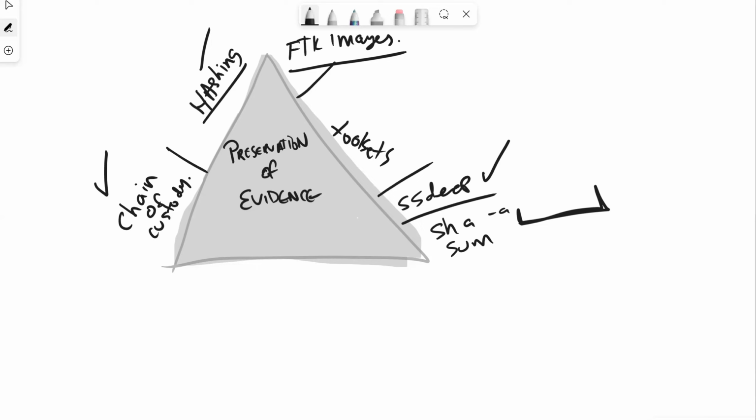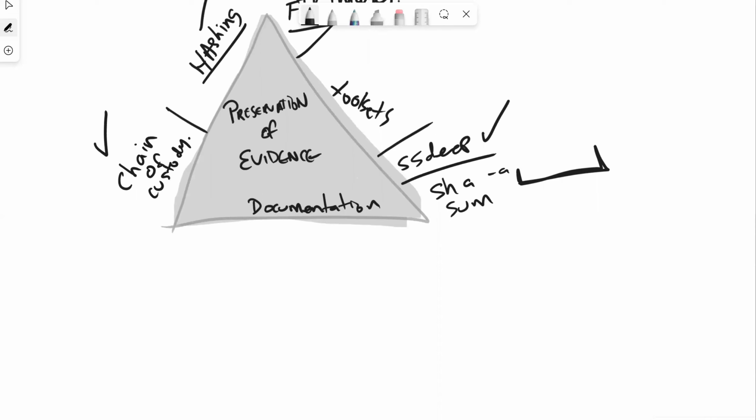Finally, we want to make sure that we document, because documentation is vital throughout the process. This is everything to do with our evidence and the integrity of our evidence.